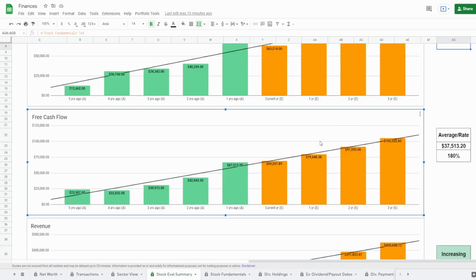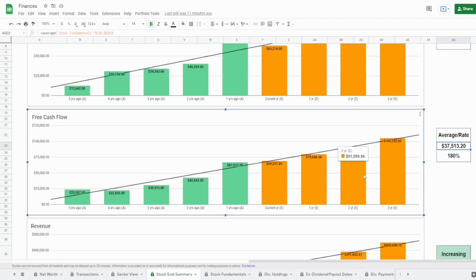Next, we got the free cash flow, the lifeblood of the company, and just like the net income, we see a huge spike in the 1 year ago mark. 5 years ago, it was around $24 billion to 1 year ago of $67 billion, which is an increase of 180% in the free cash flow, with an average 5-year free cash flow of $37.5 billion. And guys, again, really smooth graph.